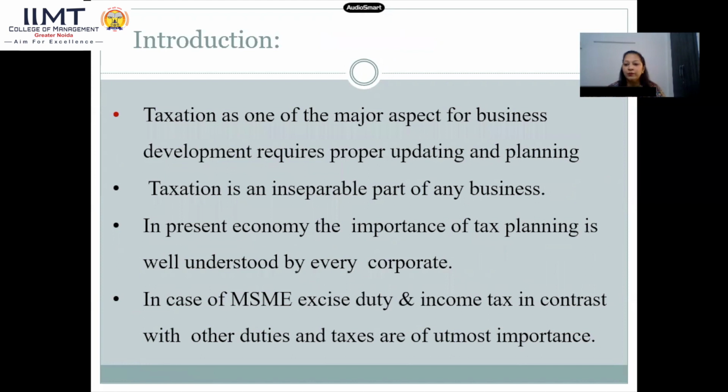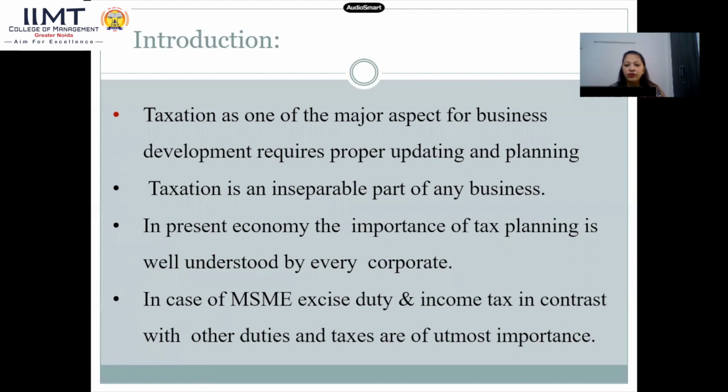This is basically a brief introduction. Taxation is one of the major aspects of business development, which requires proper updation and planning. Of course, taxation needs a lot of planning because we have to plan our resources, we have to plan our income, and then accordingly we pay the taxes. It's a process in which we need to update ourselves, update our company as well. Taxation, of course, is an inseparable part of any business.